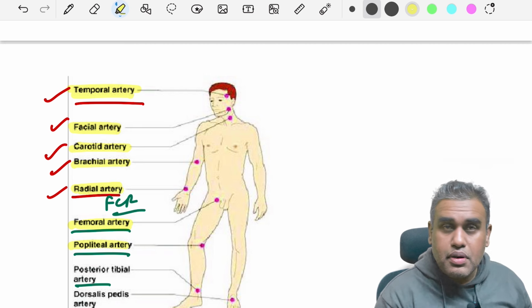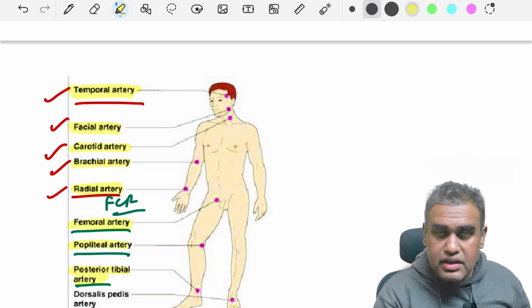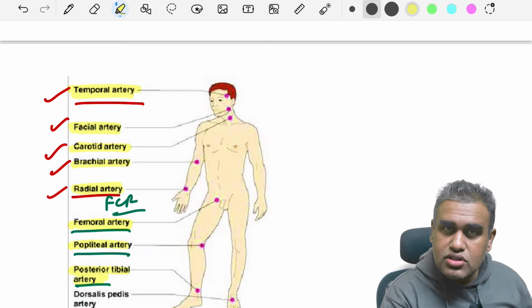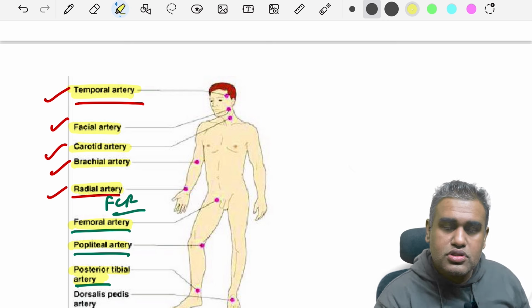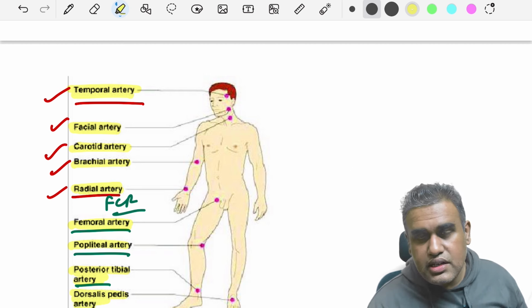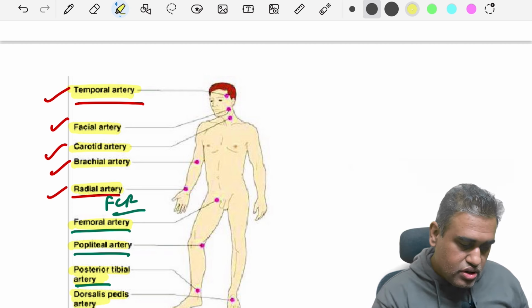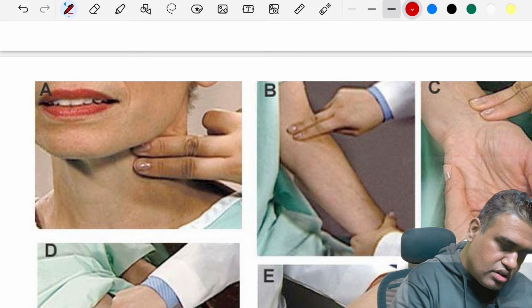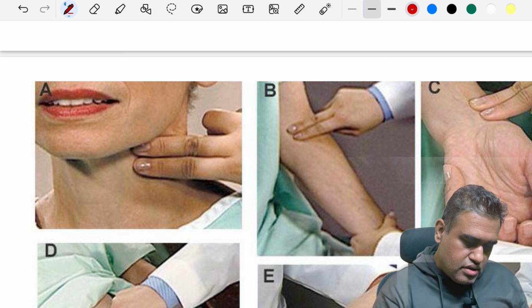Then the popliteal artery in the popliteal fossa. Posterior tibial artery, we have seen the flexor retinaculum of the ankle, where we saw the tibial nerve and tarsal tunnel syndrome. Just around there, we have the posterior tibial artery. And then in the dorsum of the foot, we have the dorsalis pedis between the first and second metatarsal. I will show an image of all of these arteries. Just identify which arteries we are talking of over here.